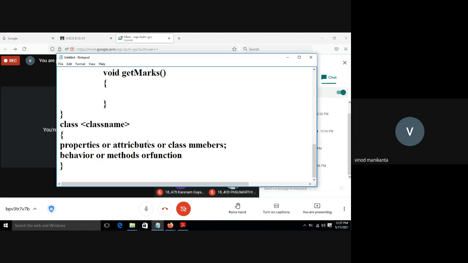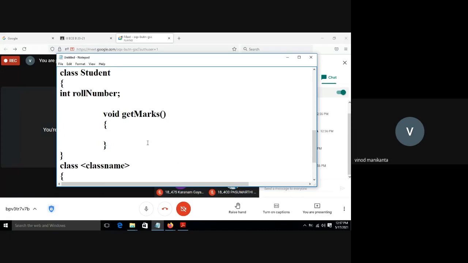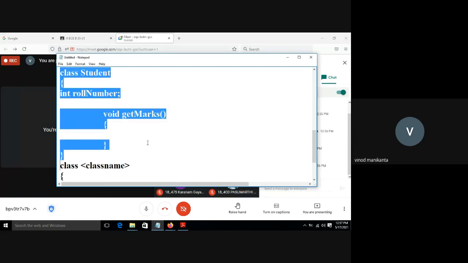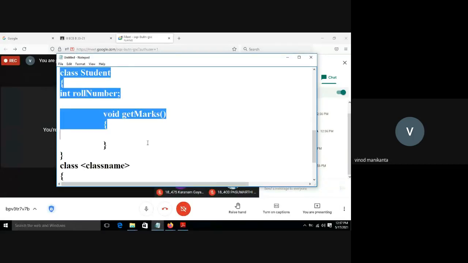This is the syntax for creation of an object. What does the syntax mean? Class name, object name is equal to new class name. This is the syntax to create an object. So using the above example, what is the class name? Student is the class name. Using this, I am creating an object for this class.